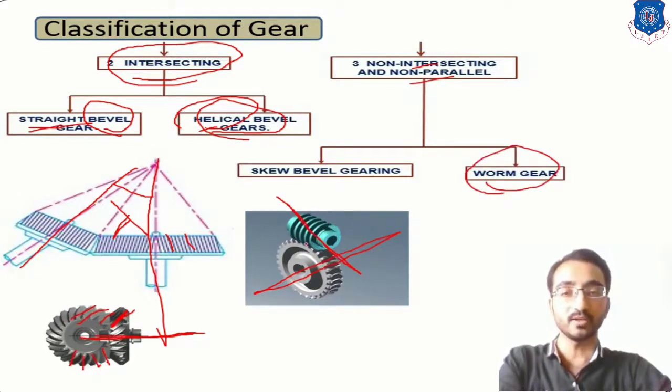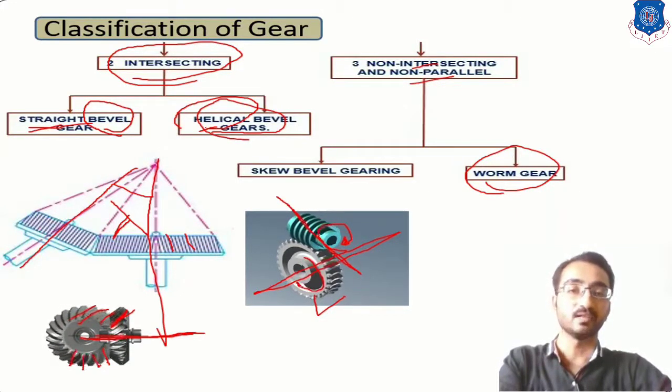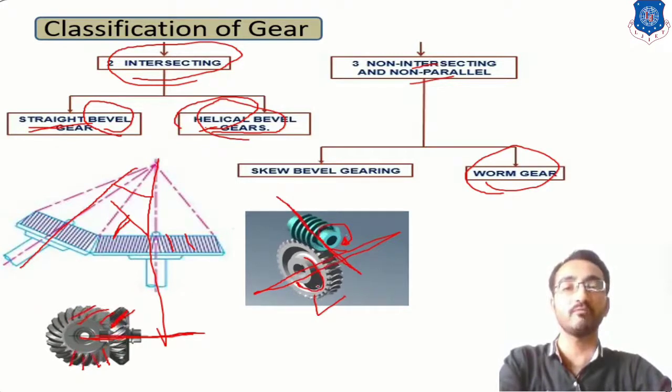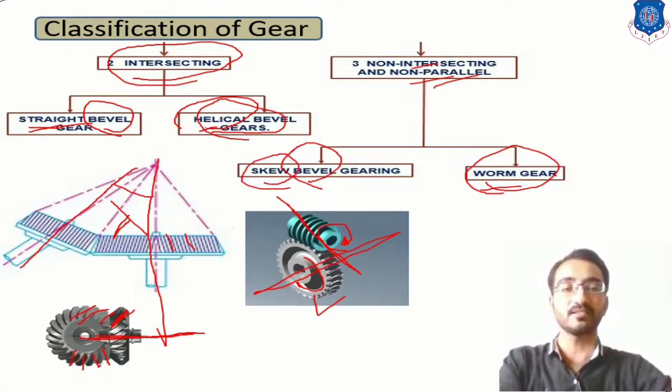Okay, now over here you can observe from this diagram. The worm gear will help us to produce a large velocity ratio between the driving and driven shaft. If you refer over here, the RPM of this screw compared to this worm wheel is very large. Okay, so over here you can produce a large velocity ratio either on the higher side or on the lower side. So in this way, if the axes of the shafts are non-intersecting and non-parallel, then we can use a worm gear, or we can use a bevel gear which is made in a screw type. Okay, so that is the simple classification of gears according to the axes of the shafts.